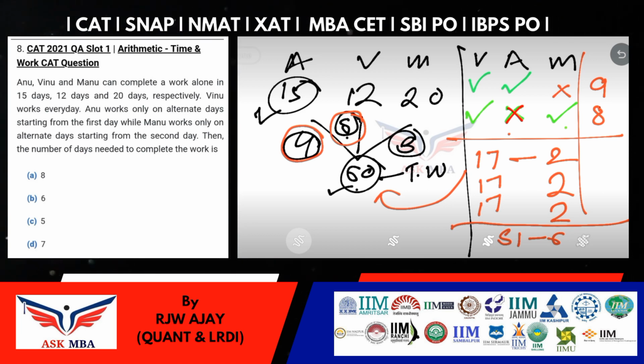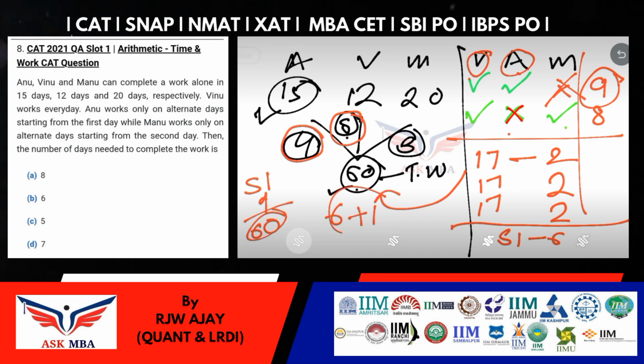Now how many chairs are we still to make? That is 9 chairs. So 9 chairs will be manufactured on the next day, because 6 days we have already worked. Now on the next day, who will be working? Vinu and Anu, and Manu will not be working. So on the 7th day, after the 6th day, 9 chairs will be manufactured by Vinu and Anu only. Manu will not be working on that day. So we add that 9 to 51, which is 60 chairs. This is what we need. And 6 days earlier plus 1 more day, so a total of 7 days will be required to complete 60 as your total work.